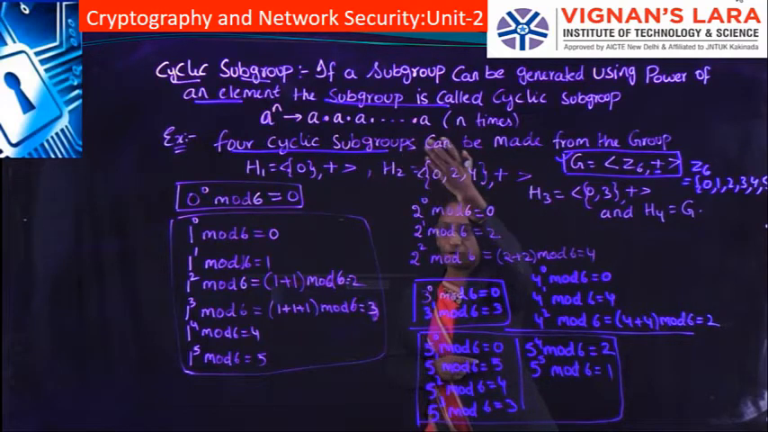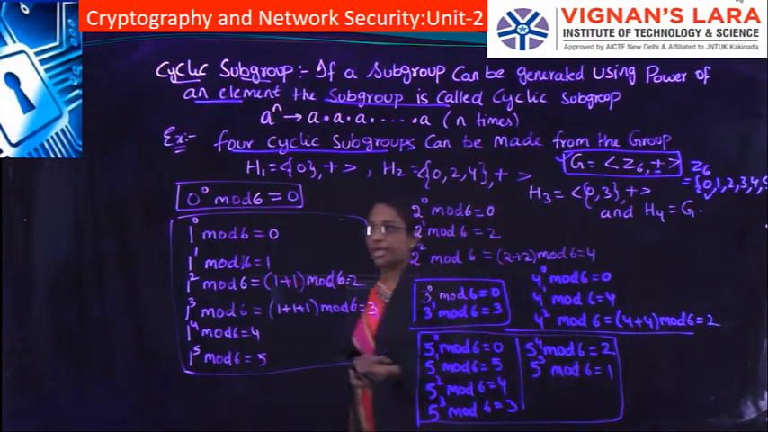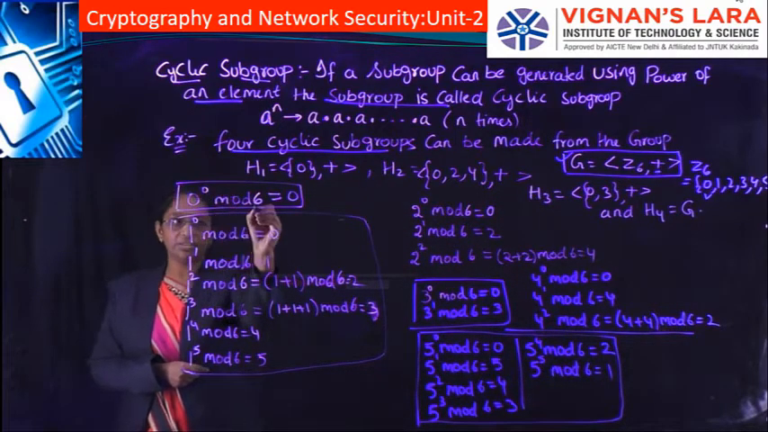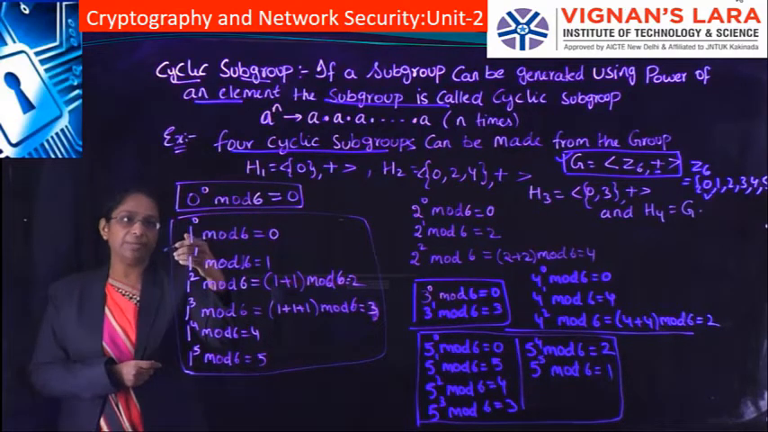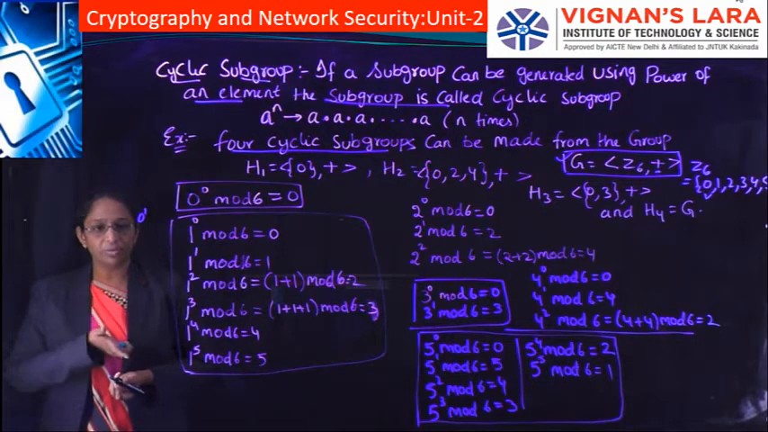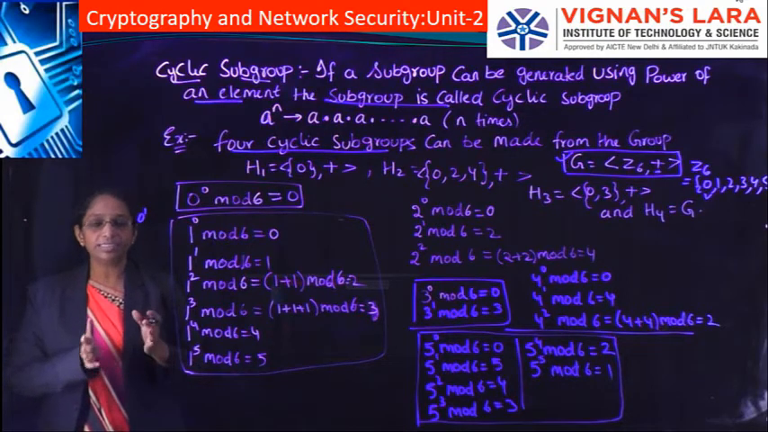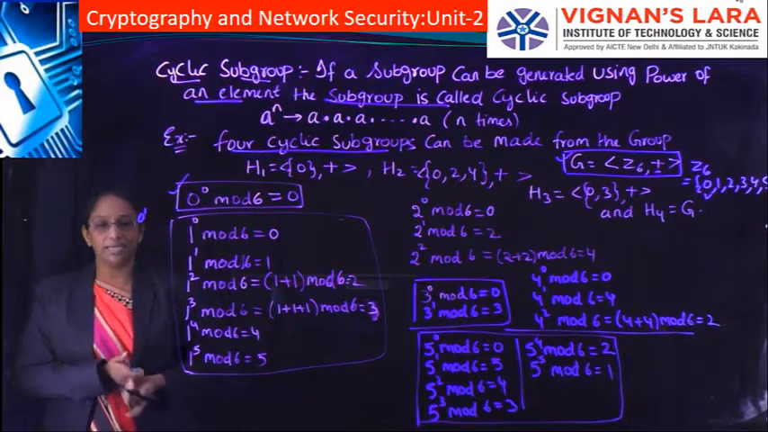a to the power of n. Let's consider the first element, 0. Here I am doing 0 to the power of 0, 0 power 0 mod 6 is 0. Similarly, 0 to the power of 1 mod 6 is also 0, and 0 to the power of 2 mod 6 is also 0. Since it consists of all zeros, this is forming one cyclic subgroup.